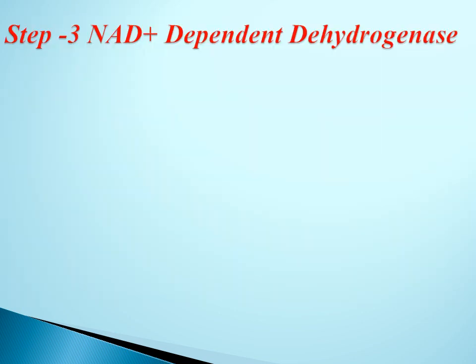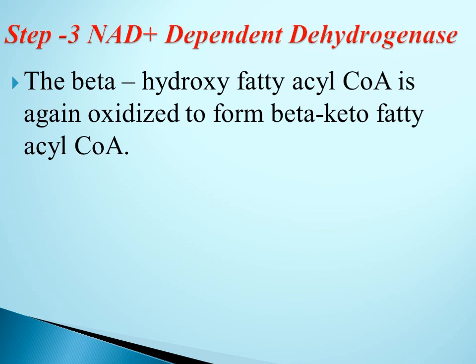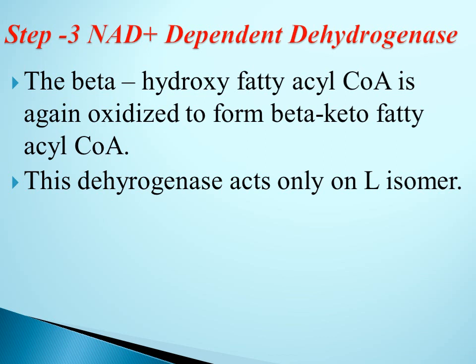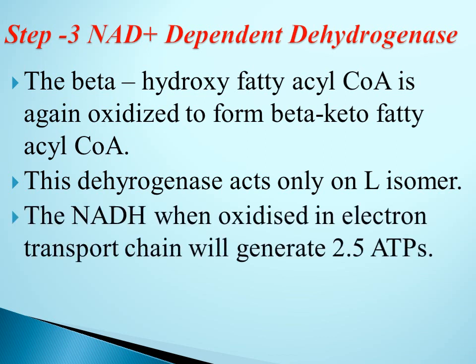Step 3 reaction is the NAD dependent dehydrogenase reaction, which is nothing but again an oxidation reaction. In this reaction, the beta hydroxy fatty acyl coenzyme A is again oxidized to form beta keto fatty acyl coenzyme A. This dehydrogenase acts only on the L isomer. The NADH which is formed in this reaction, when oxidized in the electron transport chain, will generate 2.5 ATPs.